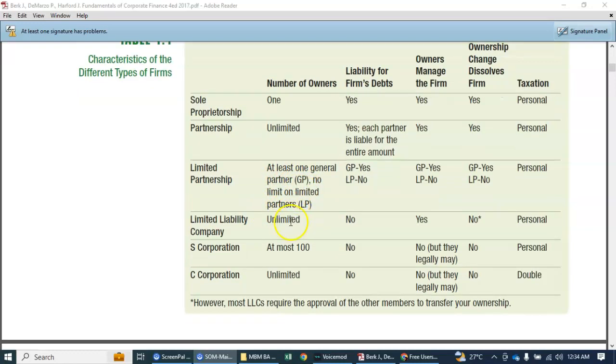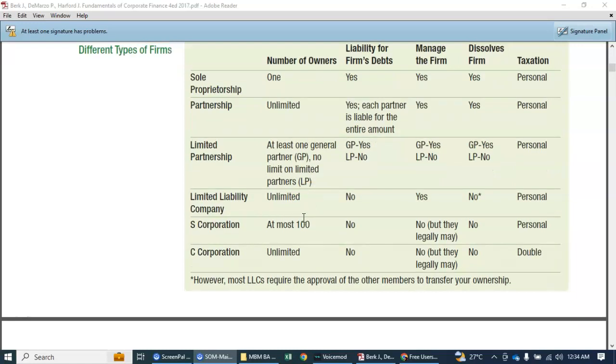In a limited liability company, there is an unlimited number of owners, and there is no liability for the firm's debts because it's limited only to what is invested in the company. That's LLC. So it's not partnership, it's LLC.